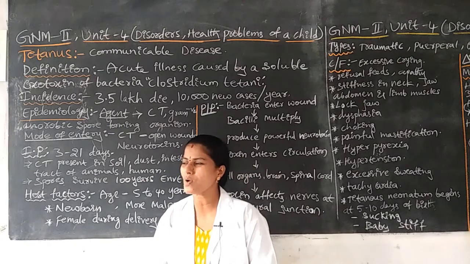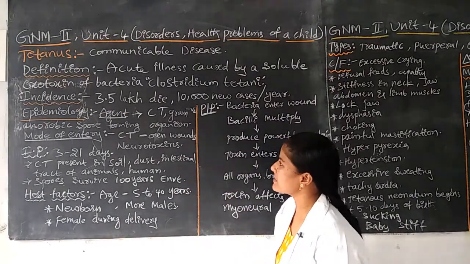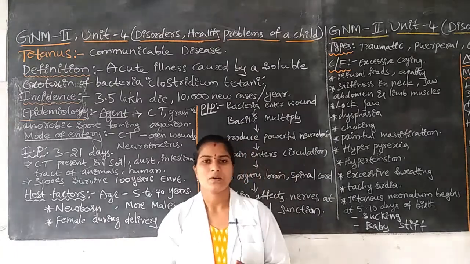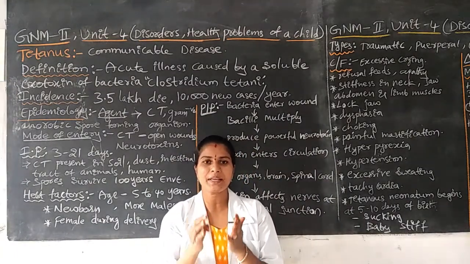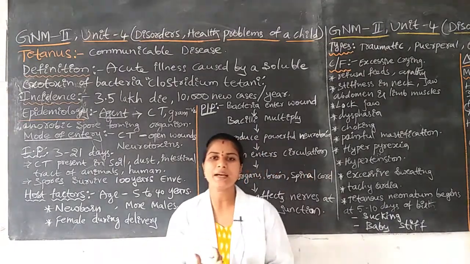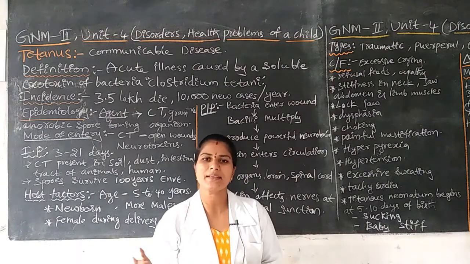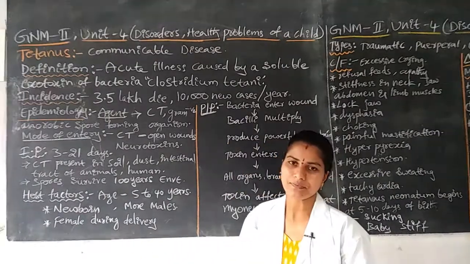What is meant by exotoxin? The bacteria will release toxins into the surrounding areas. Once the bacteria is living in a particular place, the toxins will be released around the bacteria. That we call tetanus.